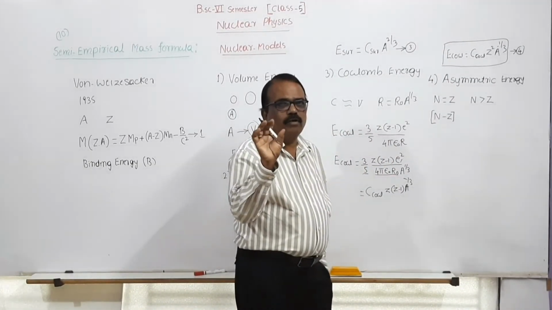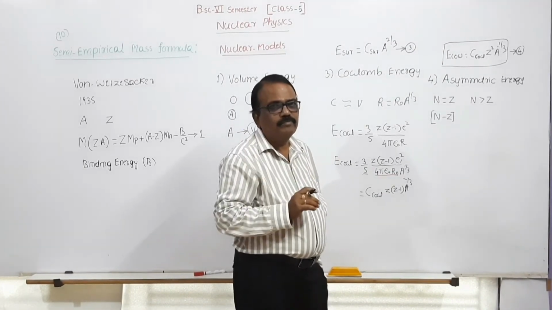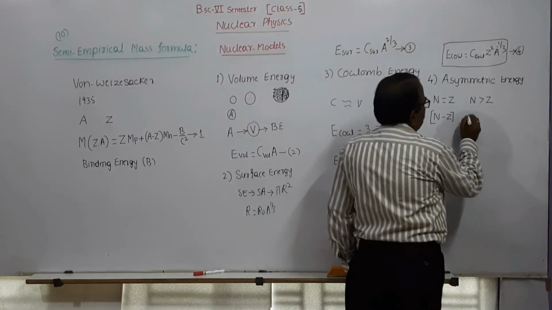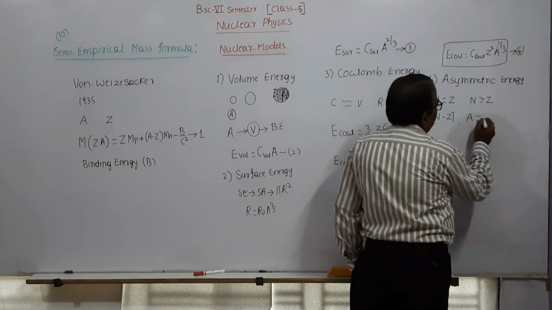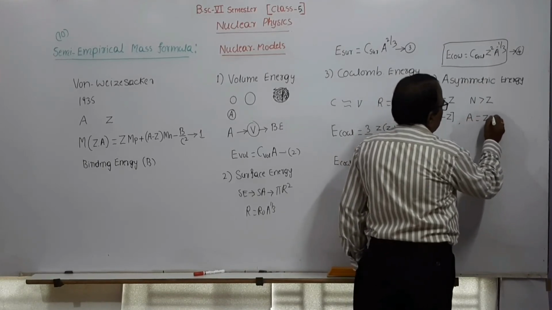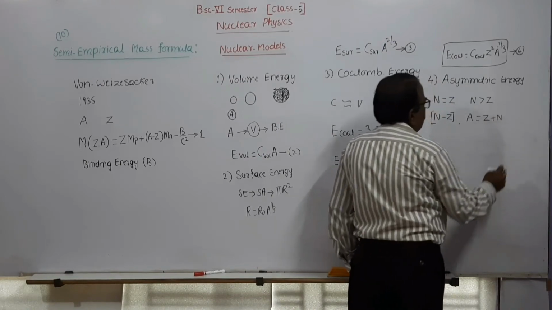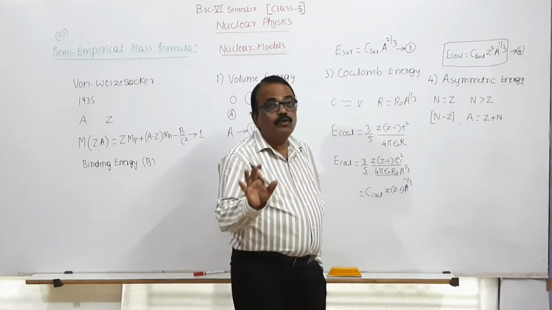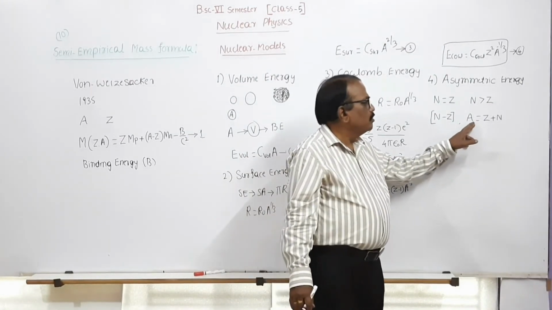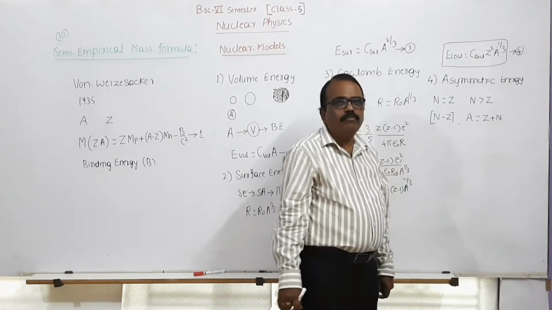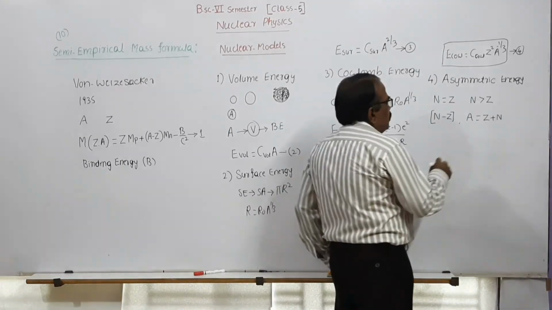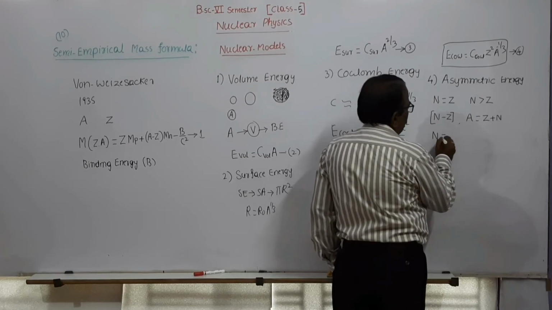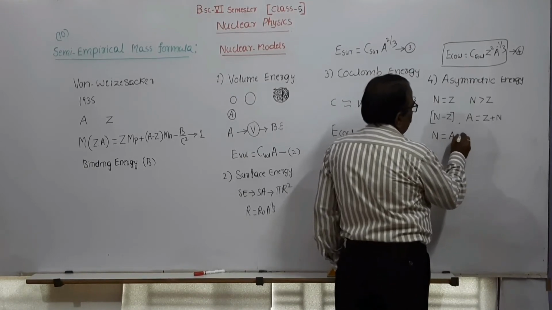The excess number of neutrons present. So A is equal to Z plus N. A equal to Z plus N means what? The mass number, the total number of nucleons, is equal to the sum of the protons and the neutrons. And from this, your N is equal to A minus Z.